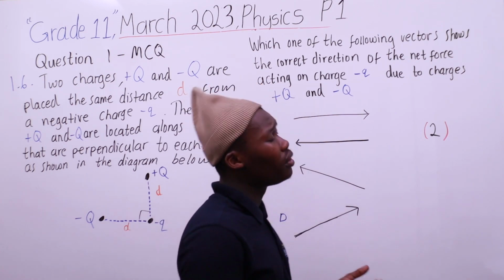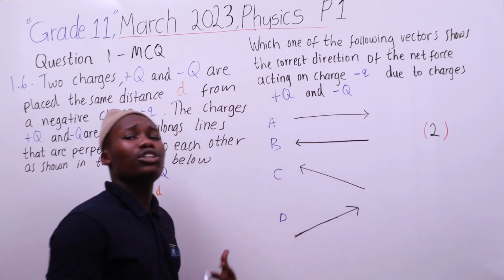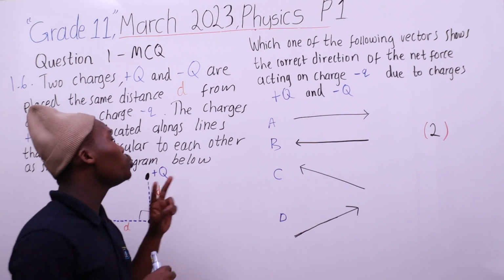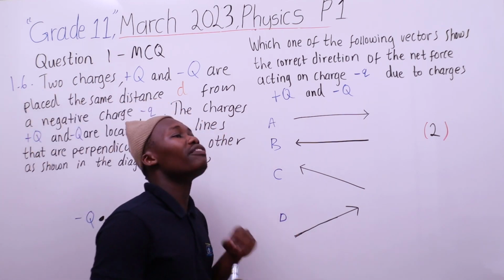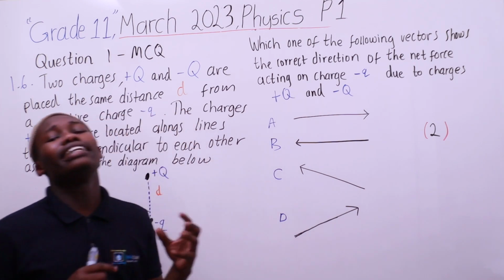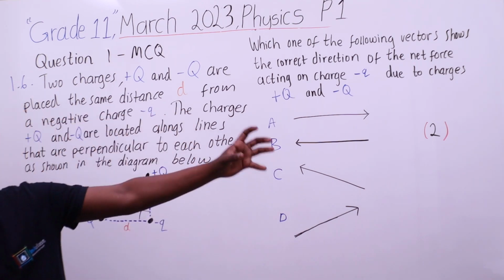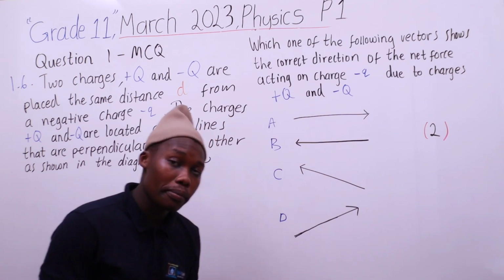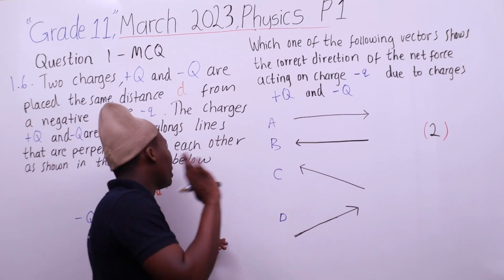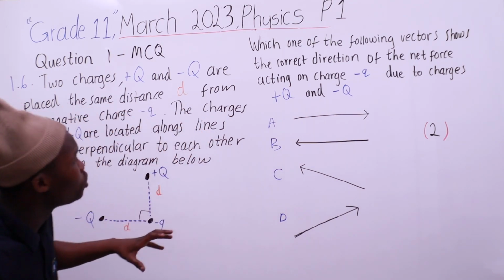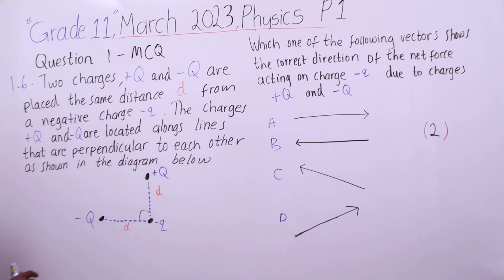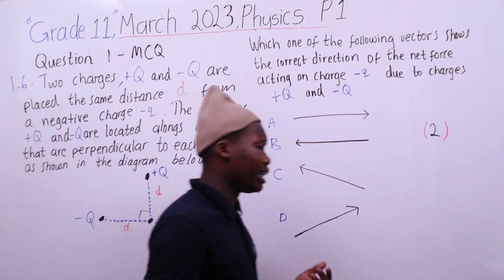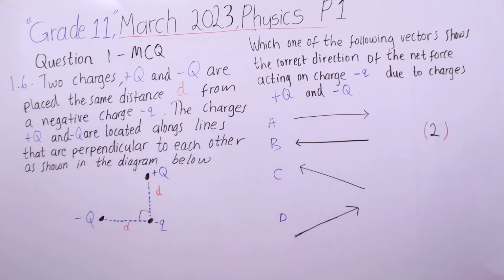According to Coulomb's law, the magnitude of the electrostatic force exerted between two point charges is directly proportional to the product of the magnitude of the charges and inversely proportional to the square of the distance between them. That is the definition of Coulomb's law. But you are asked the direction of the net force. If you draw vectors, they will make a closed vector diagram.